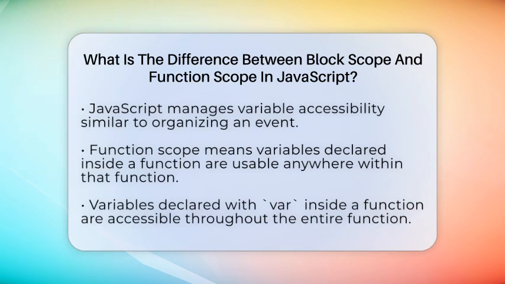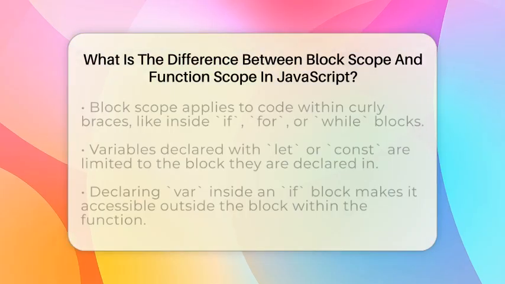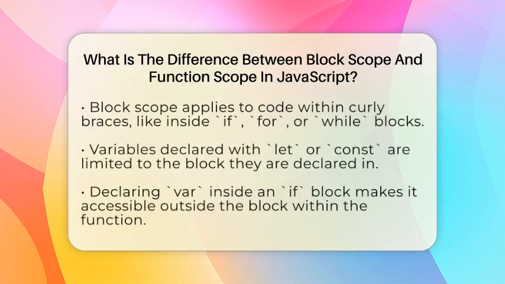In JavaScript, function scope means that variables declared inside a function can be used anywhere within that function. They are not visible outside the function. This scope is created automatically when you write a function. If you declare a variable with the keyword var inside a function, it is accessible throughout the entire function, no matter where you are in it.